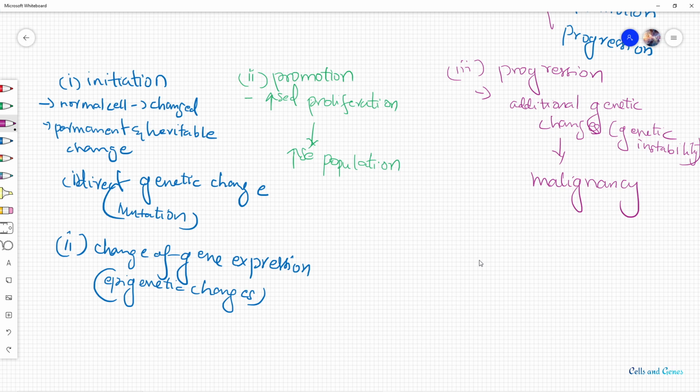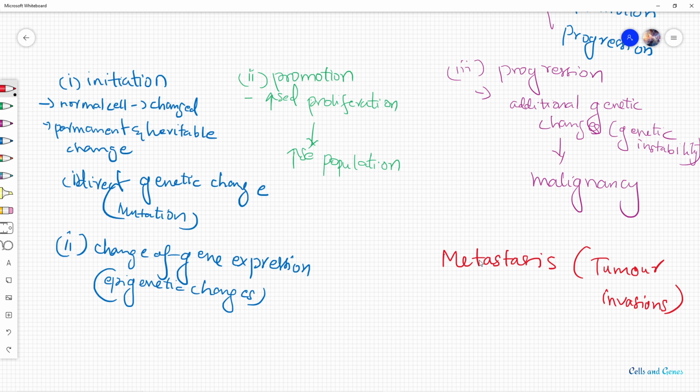So these are the three steps: initiation, promotion, and progression. And finally, it will be metastasis. The final step after this is metastasis. That means tumor invasion. They will be moving to other body sites and invading the different body sites.